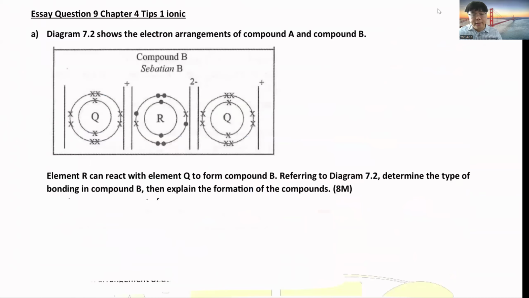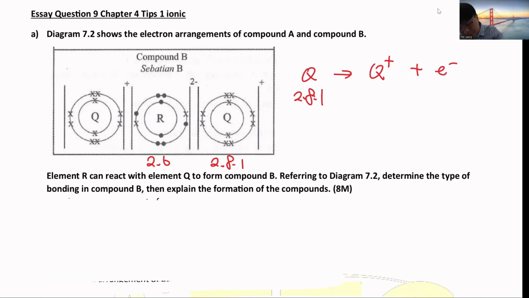Okay, another possible question looks like this, where they draw the diagram for you. Then you need to find out what the original arrangement is. Looking at this diagram, R original is 2.6. It received 2. Then here is 1 plus, which means original is 2.8.1. Means Q original is 2.8.1. It donated 1 and became 1 plus.